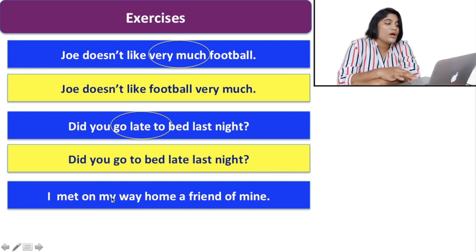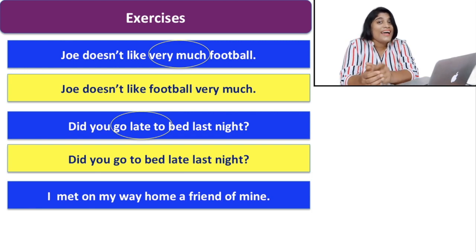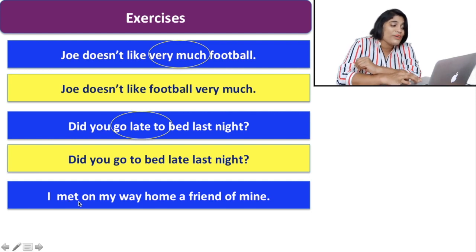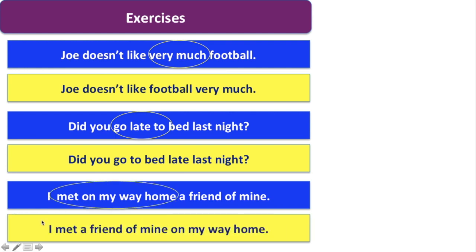I met on my way home a friend of mine. Is this a correct one? Just think. Of course, it's not a correct one. Why? Because in between the verb and the object, a friend of mine, we put another word. The place word is there. So what should be the correct one? I met a friend of mine on my way home. This should be the correct sequence. So keep in mind all these things, because on any occasion in an examination, be it a competitive examination, you frequently find this type of thing again and again.